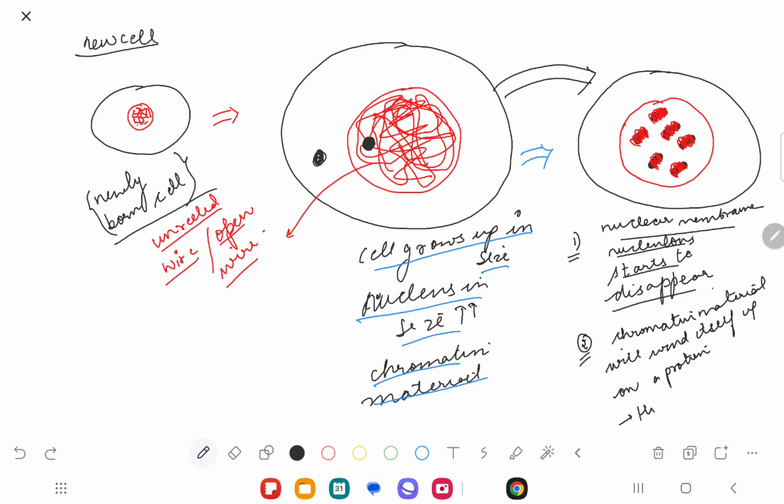That protein is called histone. The chromatin material will wind itself up on the protein histone, and that histone is being produced. Basically, this cylindrical shape of the chromatin material is called a chromosome.